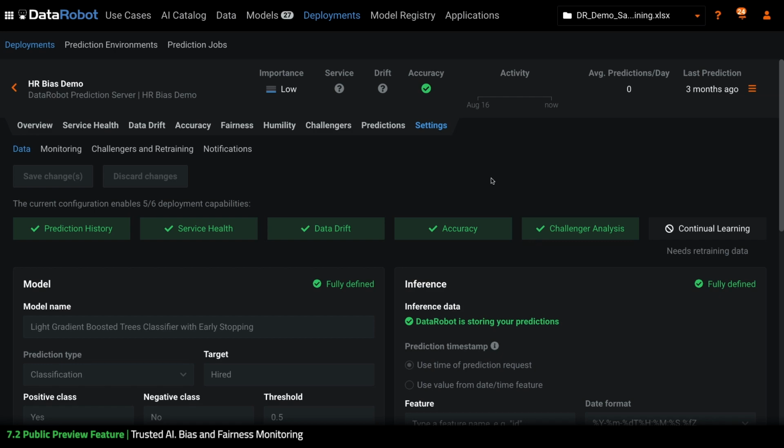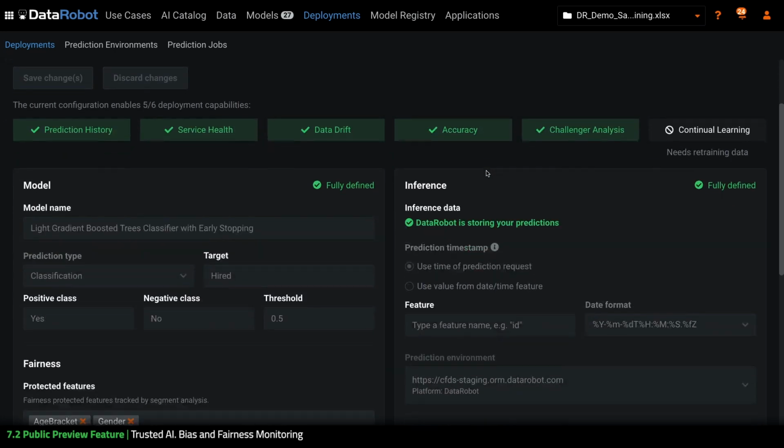At DataRobot, we believe that it is our responsibility to understand potential bias in our decision-making in order to create more ethical AI, as well as illuminate potential human biases that may be present in our systems. In a prior release, we introduced fairness tools tailored specifically for evaluating, understanding, and ultimately mitigating bias during model development. With the 7.2 release, we are excited to bring these same capabilities to the MLOps platform, allowing users to ensure that over time, bias does not creep into production models.